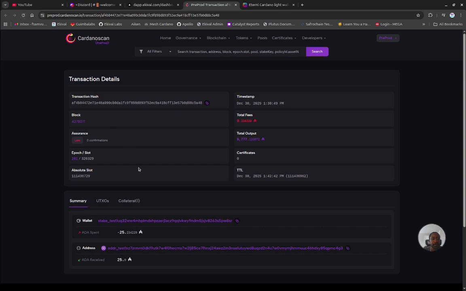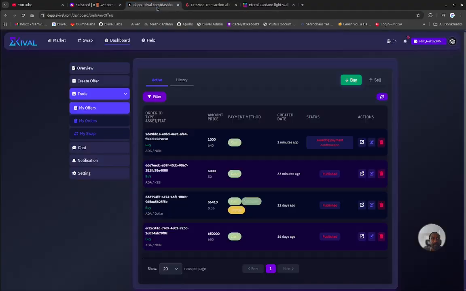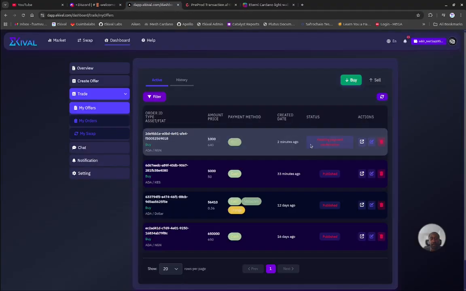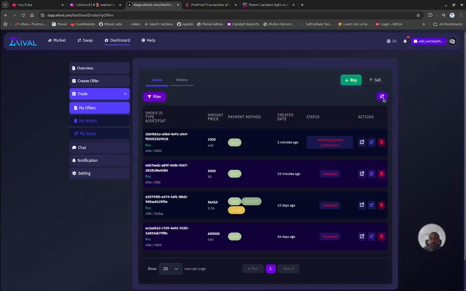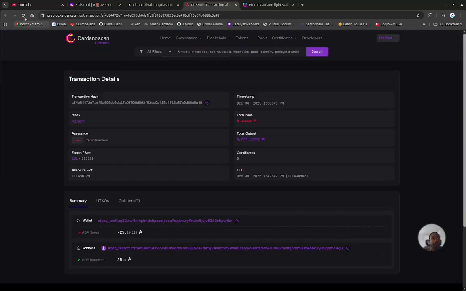Pro is potentially slow today, but we can give it some time. This has been published 2 minutes ago. You can refresh here and see if the status has changed. Not yet. The same here, which is the same validation, so I'm waiting for it. There's still no confirmation, not enough confirmations, at least on pre-prod.